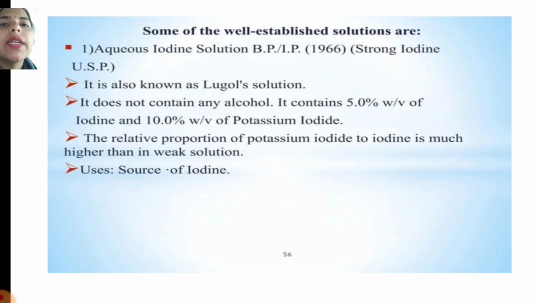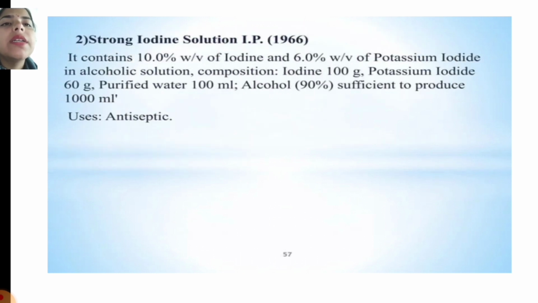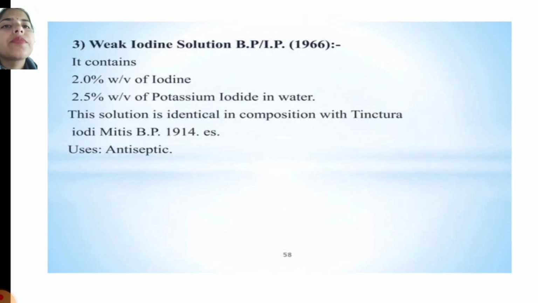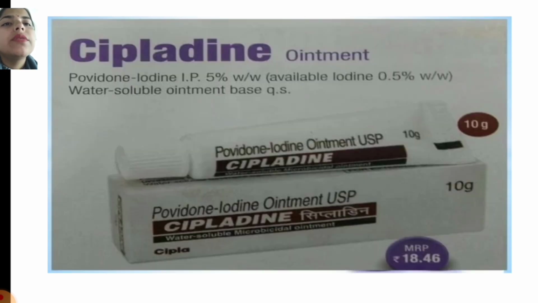It does not contain any alcohol and contains 5% iodine and 10% potassium iodide. The relative proportion of potassium iodide to iodine is much higher than in weak solution. It contains 10% weight by volume of iodine and 6% weight by volume of potassium iodide in alcoholic solution. Weak iodine solution.